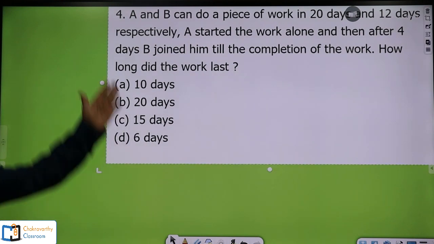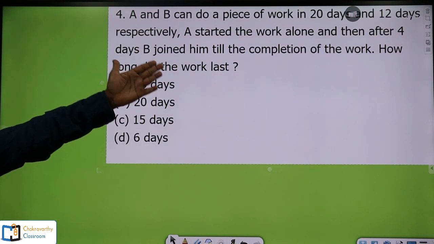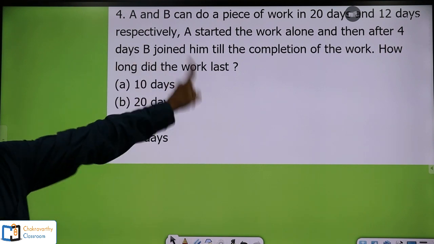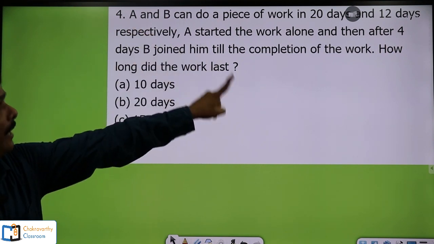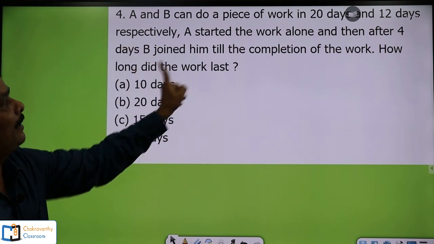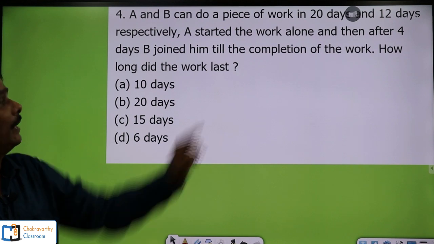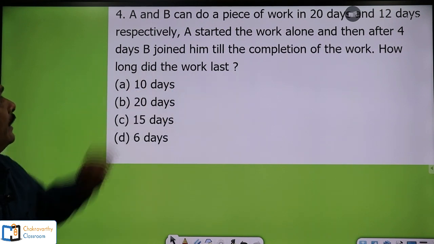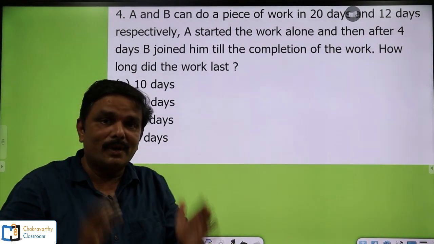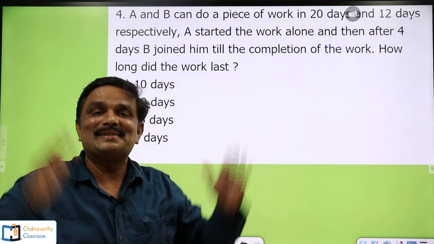Then A started the work alone, and after 4 days, B joined him till the completion of the work. Now the question is, how long did the work last? That means in how many days the work had been completed is the question.